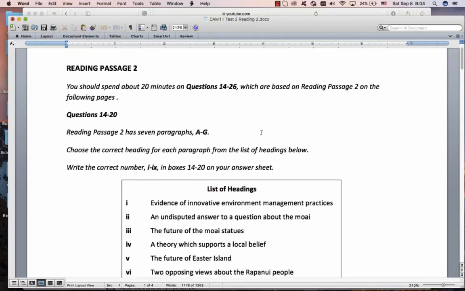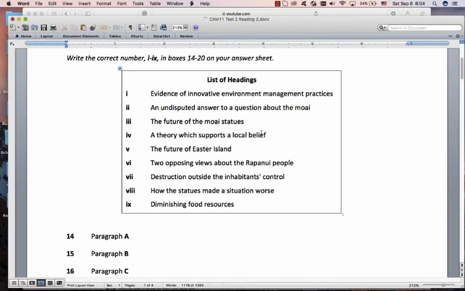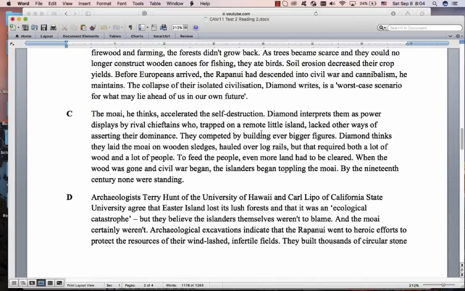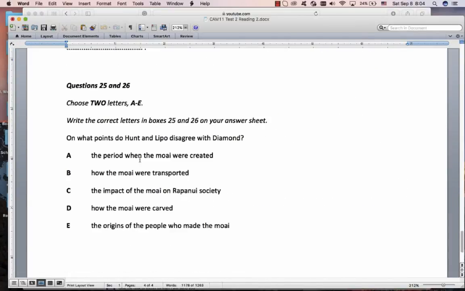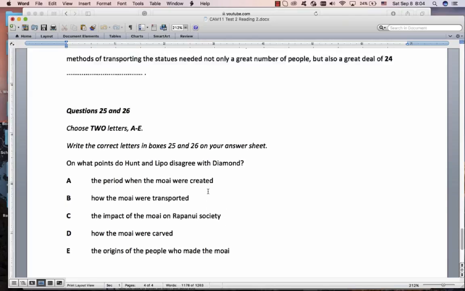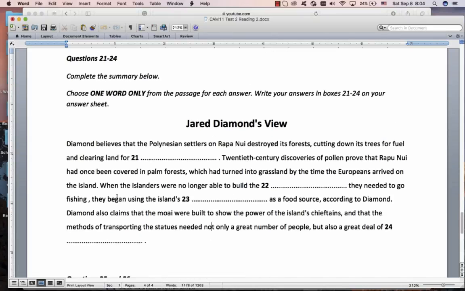Okay, passage 2, and immediately we see a matching headings. What else have we got? Nice, a summary, and one of these things where it's like multiple choice, except you must choose 2. These can be very difficult. I'm scared of these. Alright, so definitely do the summary first.